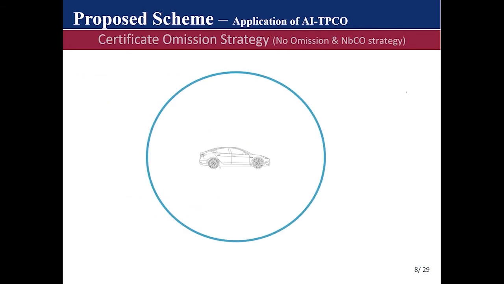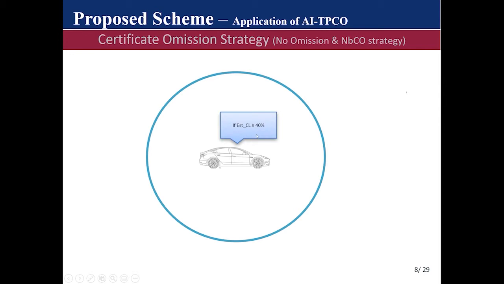So, looking at a diagrammatical representation of how our scheme works, we first begin with how the certificate omission strategy will work, considering this is a vehicle and the circle around it is its communication range. If a vehicle periodically estimates its channel load and finds that the channel load is below 40%, at this threshold we are assuming that the channel is less busy. So the vehicle will perform a no omission strategy, where it attaches its certificate to every beacon it transmits, in order to reduce cryptographic packet loss.